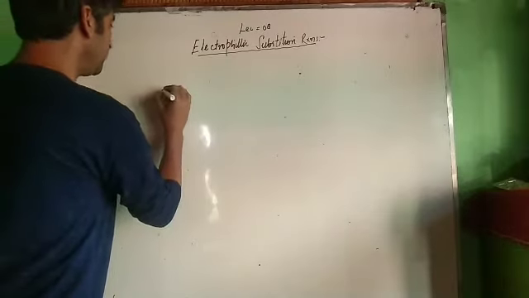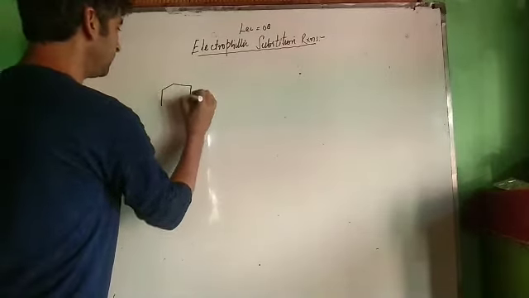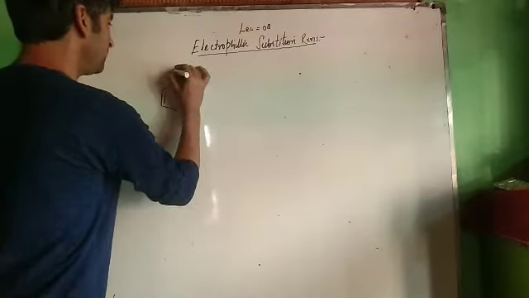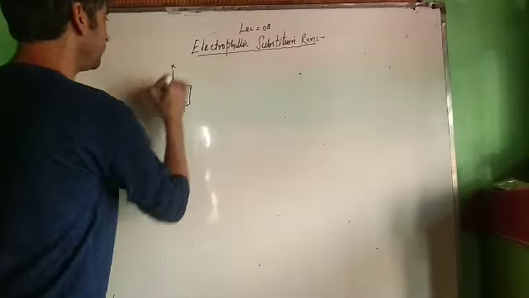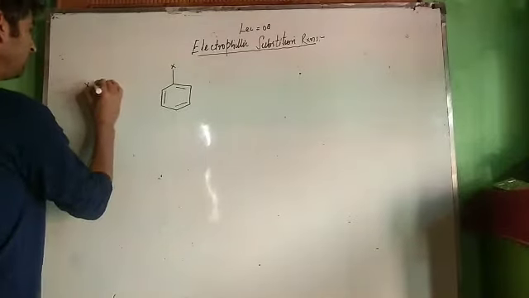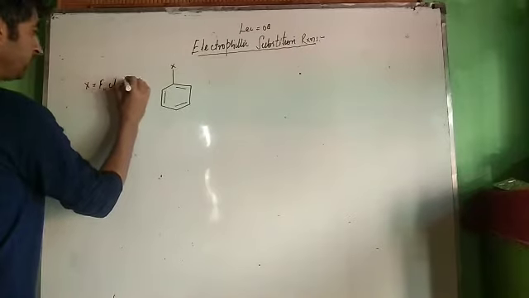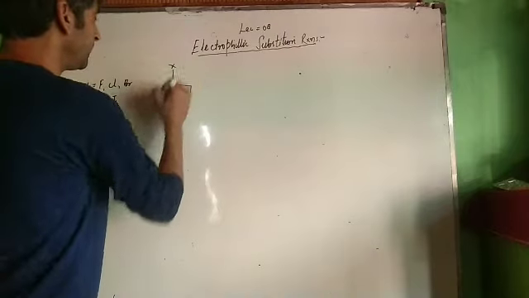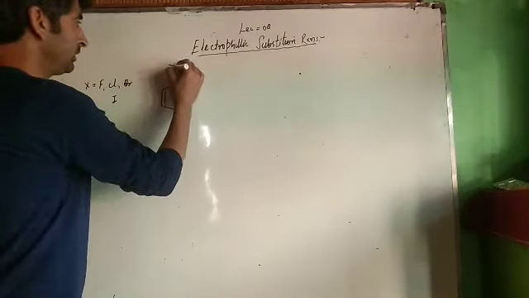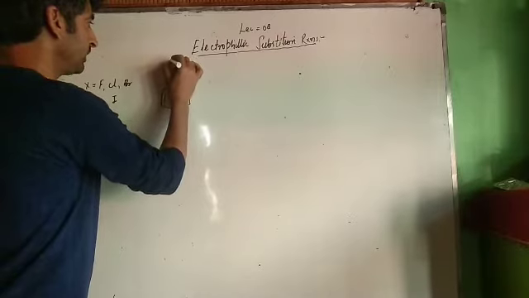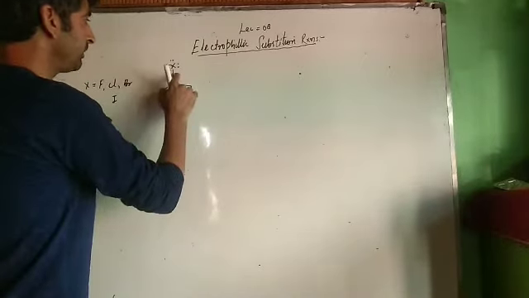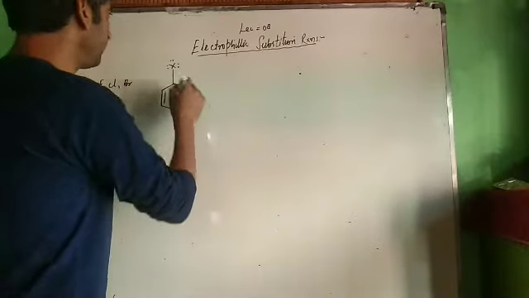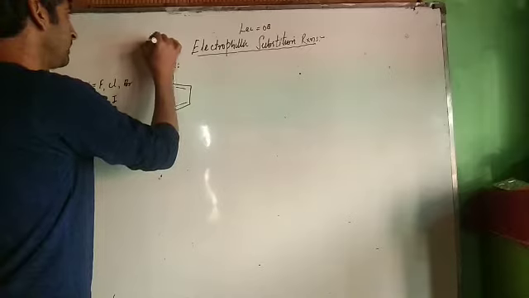Now see, let us take a benzene ring, and to this benzene ring we have attached a halogen atom. This is my halogen atom. I represent it by X, where X may be fluorine, chlorine, bromine, or iodine. Now see what type of group this X is on the benzene ring. This halogen has lone pairs of electrons. These lone pairs are in conjugation with this double bond, meaning they show plus M effect.